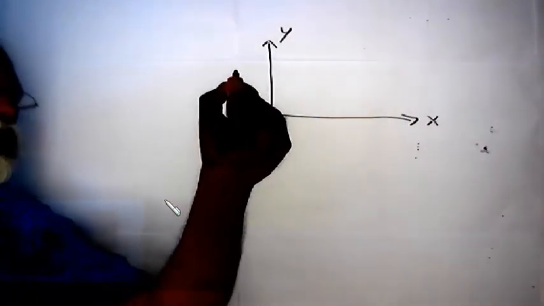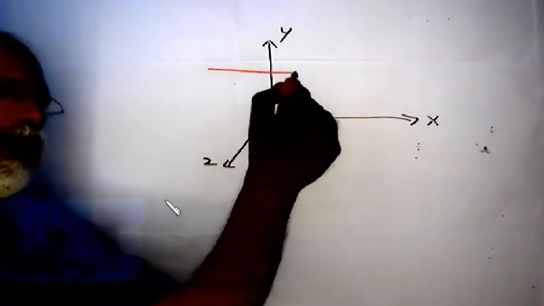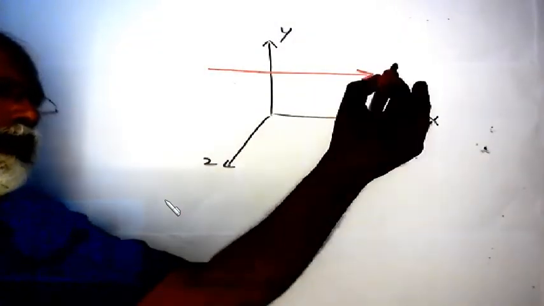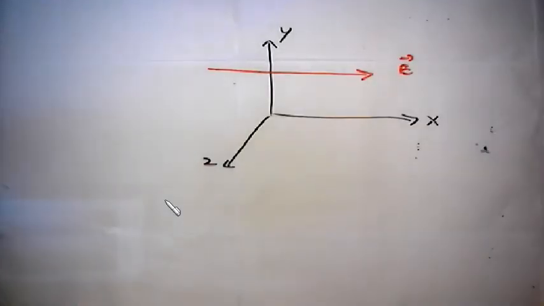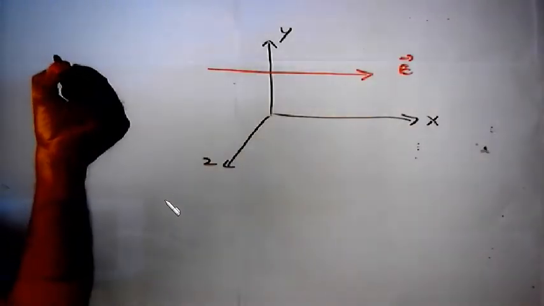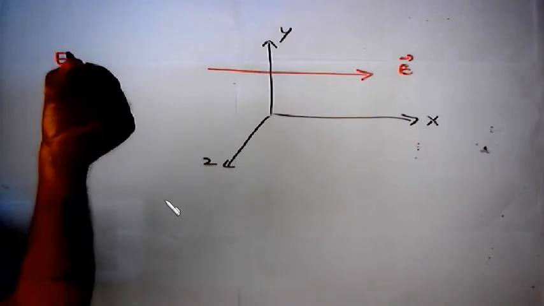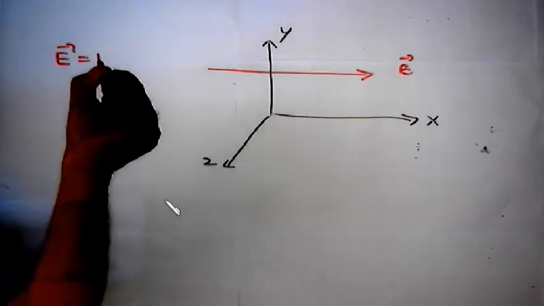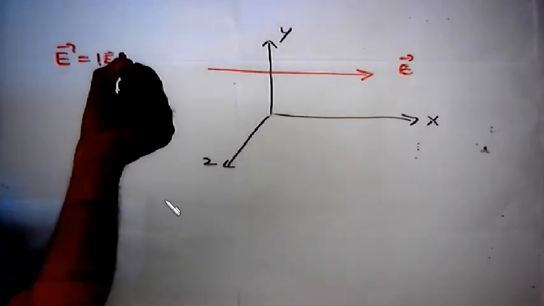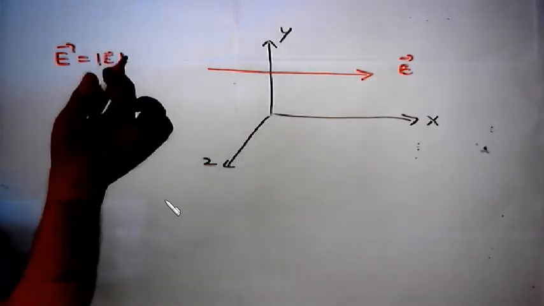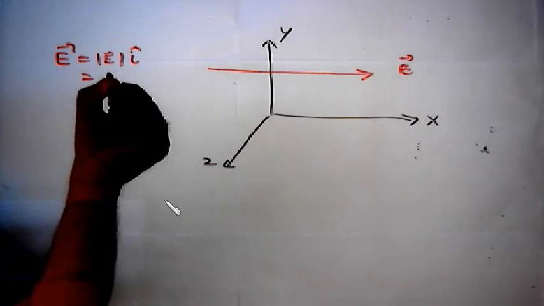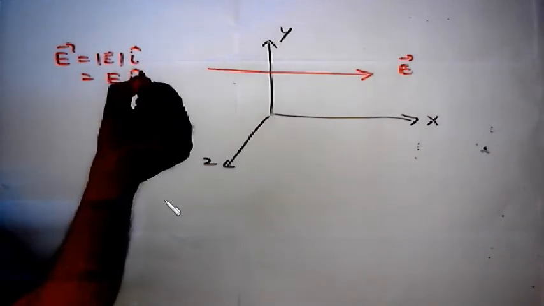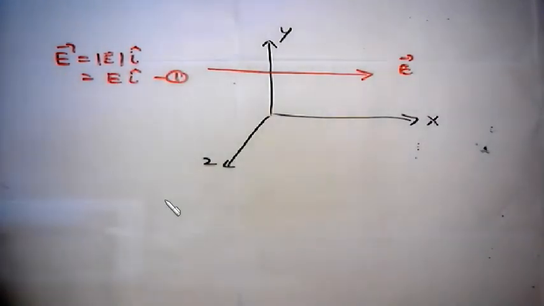According to the question, what is the direction of the electric field? Along the positive x axis. Along the positive x axis means what will be the E vector? E vector equals mod of E vector and the unit vector along the x direction, i cap. So E vector equals E into i cap. Let this be result 1.